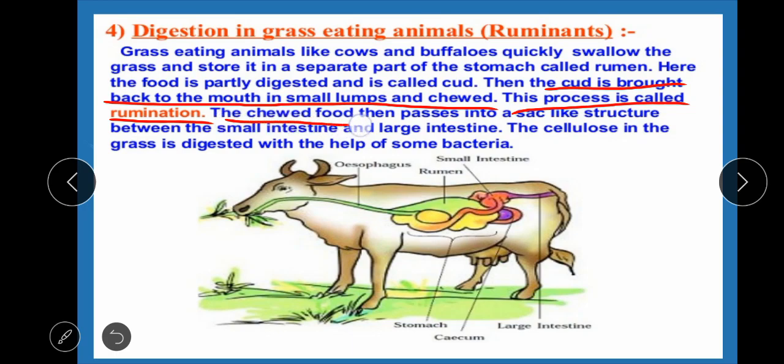The chewed food then passes into a sac-like structure between the small intestine and large intestine. You can see here, this structure is known as the cecum. The cellulose in the grass is digested with the help of some special bacteria. The normal human body is not equipped for digesting cellulose.